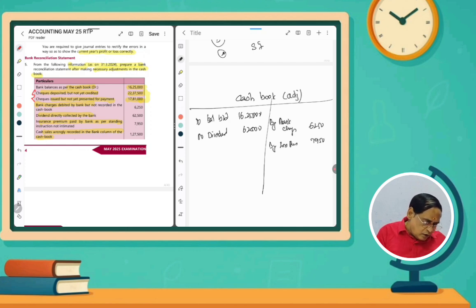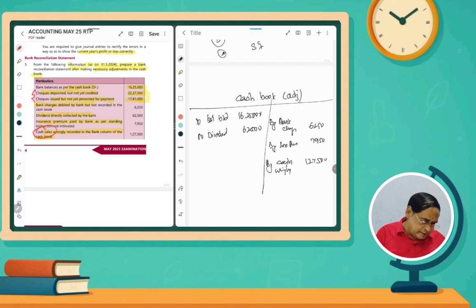And then cash sales wrongly recorded in the bank column. Actually, in the case of a bank reconciliation statement, we maintain a bank column, but this is actually a cash sale that we wrongly entered in the bank column. So we have to cancel this. By cancelling, we have to enter it on the payment side: cash wrongly recorded in the bank column. Cash should have been entered in the cash column, but it has been entered in the bank column. So now we have to cancel this. How much?